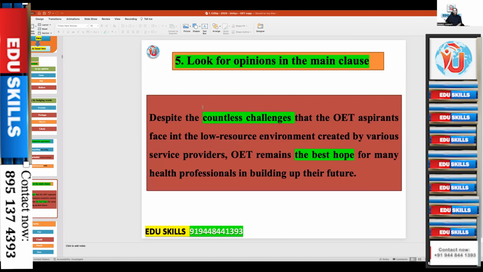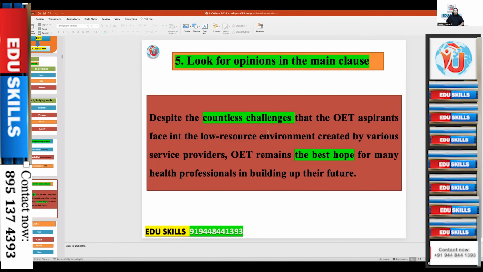So the other strategy I told you: look for opinions in the main clause. If you know a complex sentence, this is a complex sentence. Even for your writing, you need to use at least 2 complex sentences in your writing to get a good score. So you can use more than 2, at least 2 complex sentences. You need a mixture of simple sentences, compound sentences, and complex sentences.